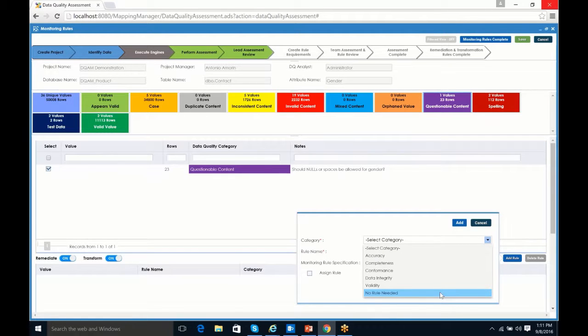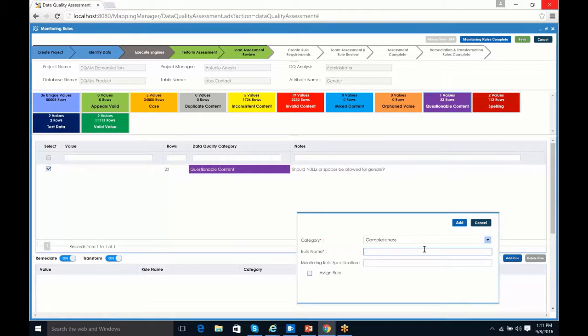So again, that's the idea if I was retiring an old application, or we bought this data and I'll never get another, I won't be monitoring the data. It's a one-time deal that I don't need rules for it. So you could use the no rule needed. In this example, though, we're actually dealing with completeness. The reason it's completeness is because we don't have any data here. It's either spaces or nulls, and we've already identified that as not being valid.